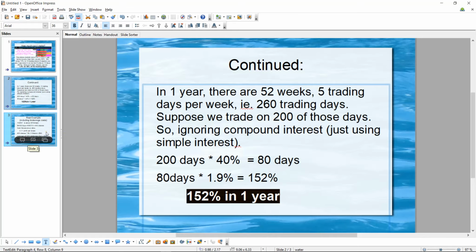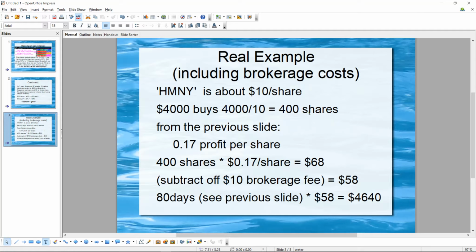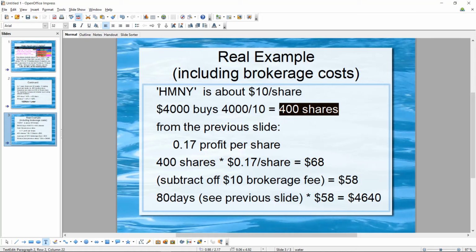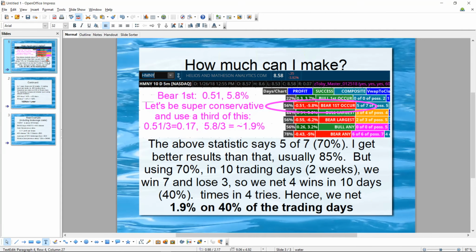So let's look at some more details. Let's look at some real examples. Now, HMNY is about $10 a share. We saw HMNY. And let's say we had $4,000 to invest, and since it's $10 a share, 4,000 divided by 10 is 400 shares that we're going to buy. And from the previous slide, over here it says we make 17 cents. We're going to try to make 17 cents profit per share.